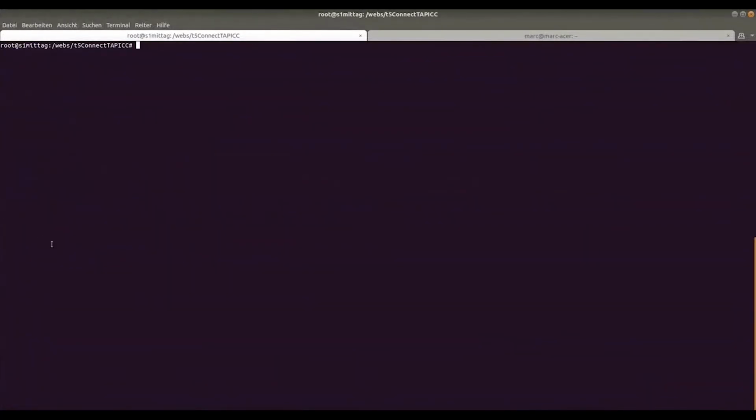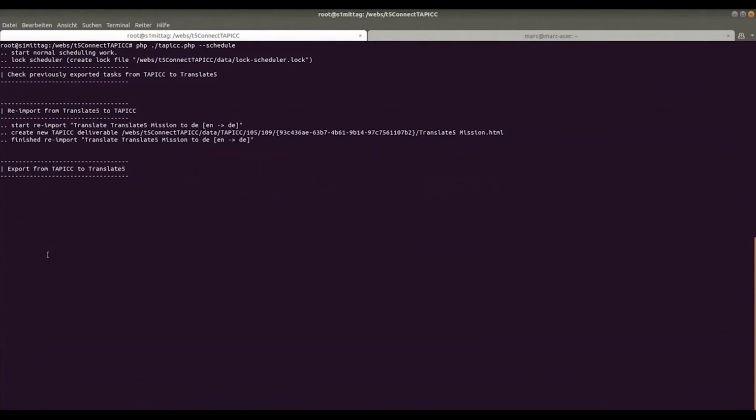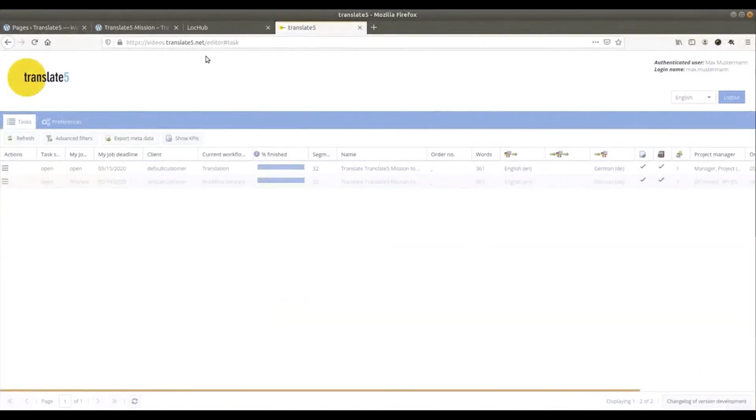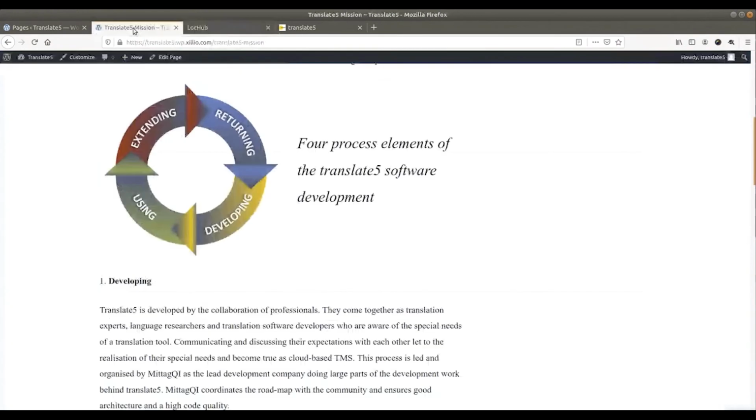We are now switching back to the command line to fetch everything to LocHub again. This process usually runs in the background, so you will never have to do this. Now the job is back in LocHub, so I refresh the page to show you that the status has changed to Delivered. I can now click on Publish to Source, which will bring everything back to WordPress.